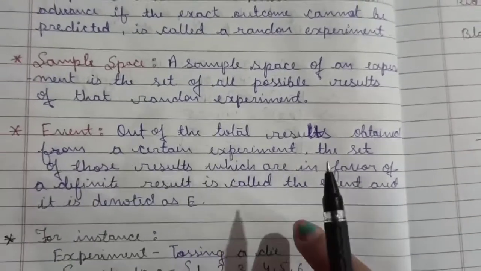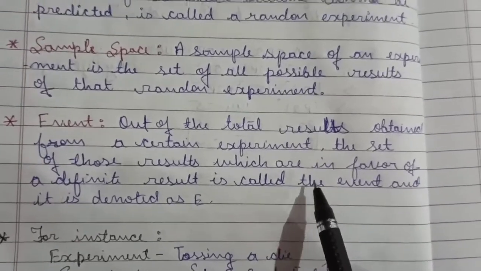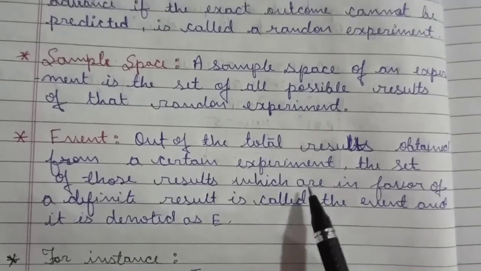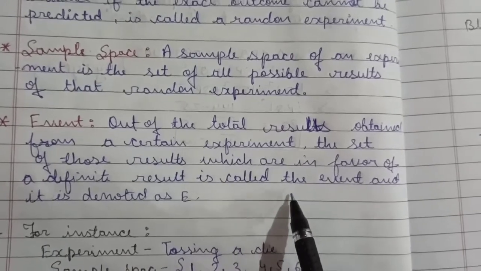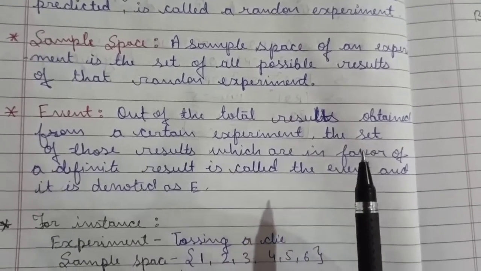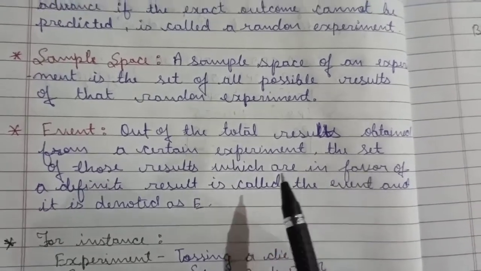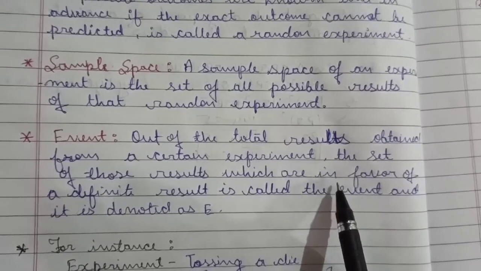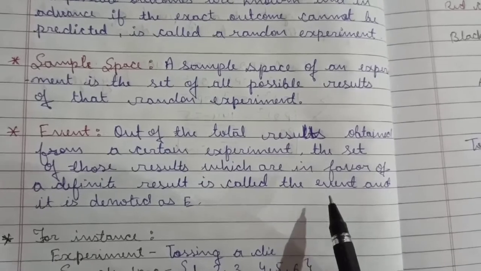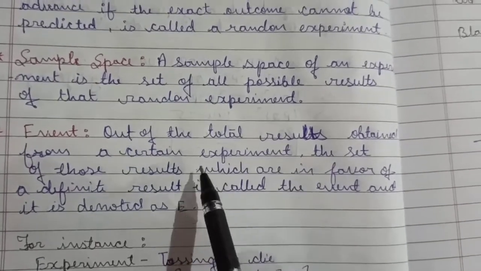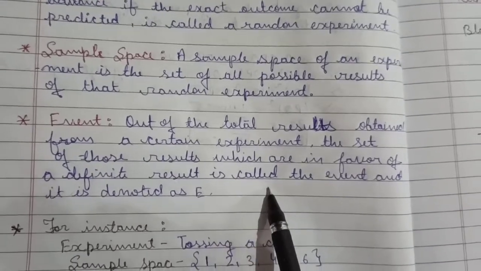Similarly, taking out a white ball will be a different event, and picking out a black ball will also be an event. So if someone asks what is the probability of taking out a red ball, the number of red balls is 2 and the total number of outcomes is 10.